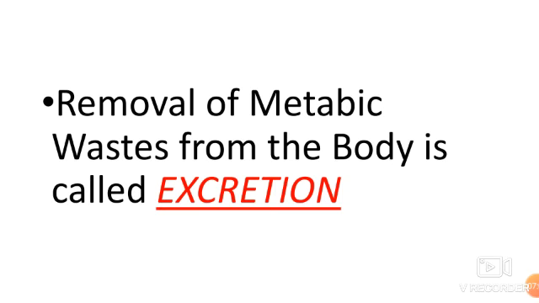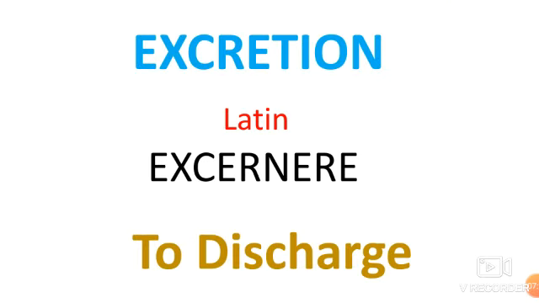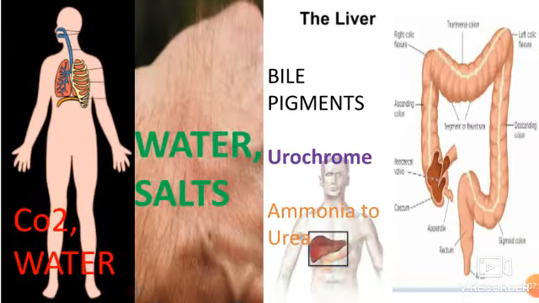That's why it is a very important life process which occurs in all living organisms. The word excretion is derived from a Latin word, excernere, which means to discharge or send out.